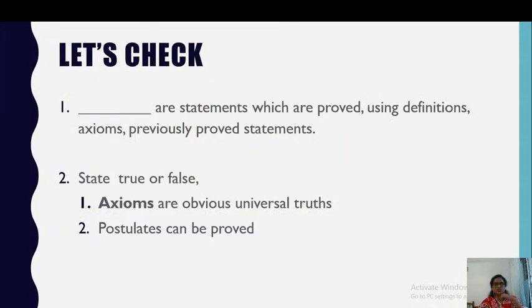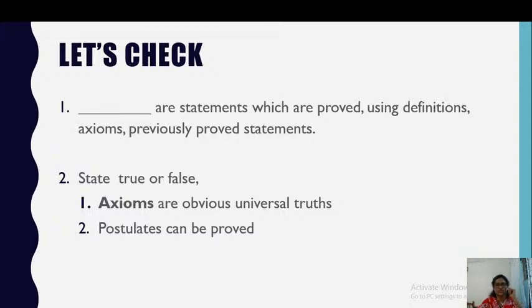Now, let's check what all things we saw today. Fill in the blanks. First one. Blank are statements which are proved using definitions, axioms and previously proved statements. What do you think? Yes, it is theorems or propositions.